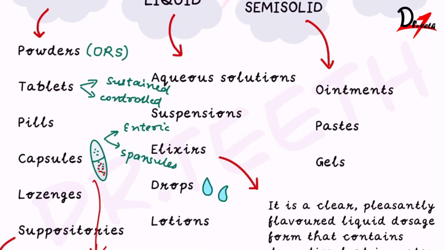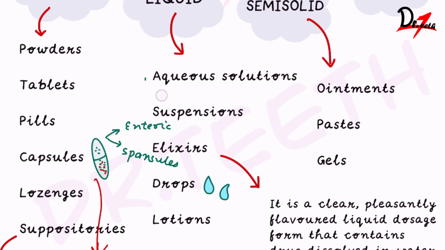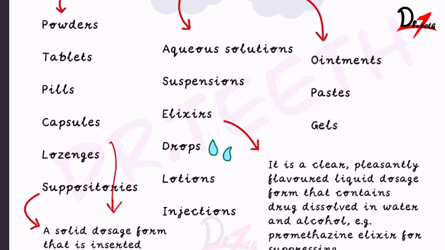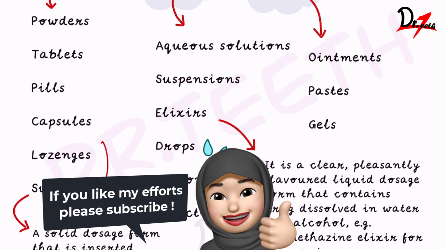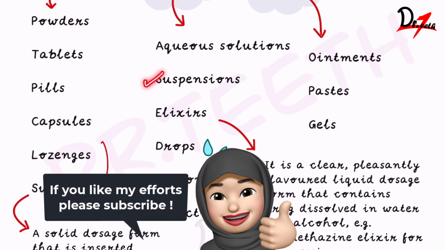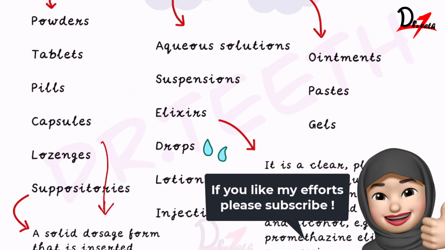Then let's talk about, let me just clear everything out. Okay, so we have the liquids. Now liquids are available as aqueous solution, suspension, elixirs, drops, lotions, injections. Now aqueous solutions, as the name says, aqua means water. So aqueous solution contains the drug which is dissolved in water. Then we come to the suspension. Now in suspensions we have insoluble drugs that are present in water.